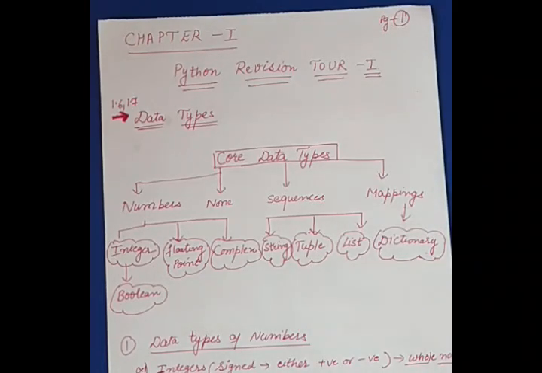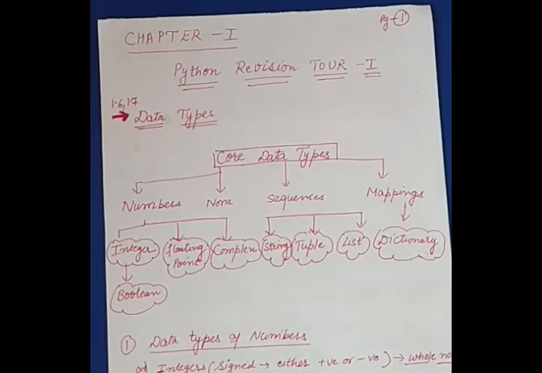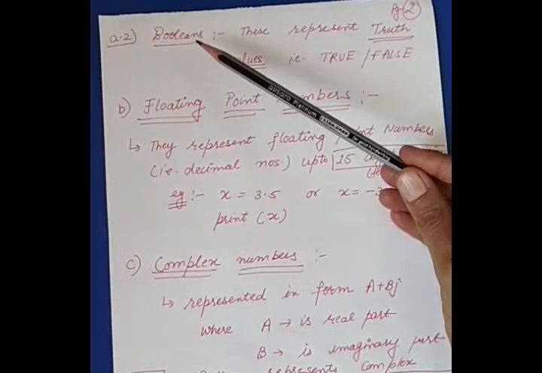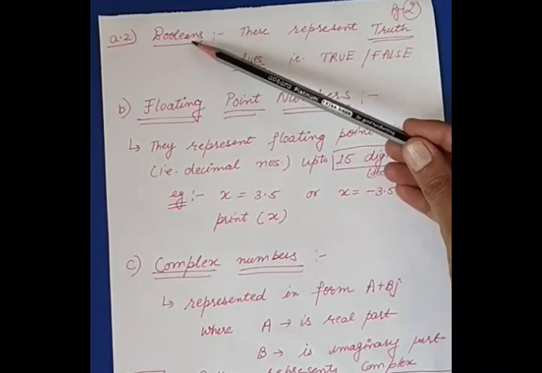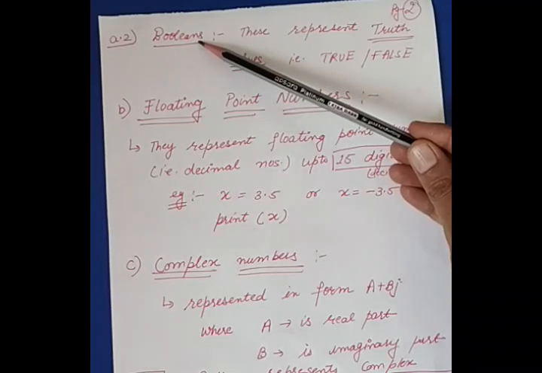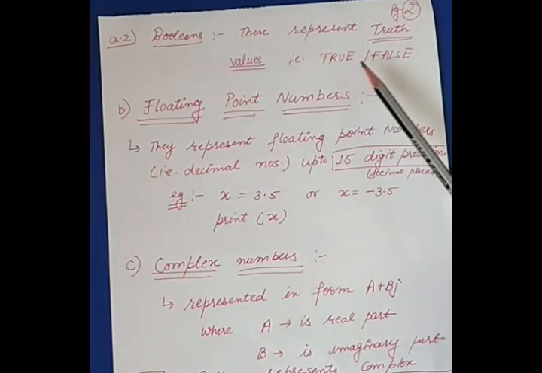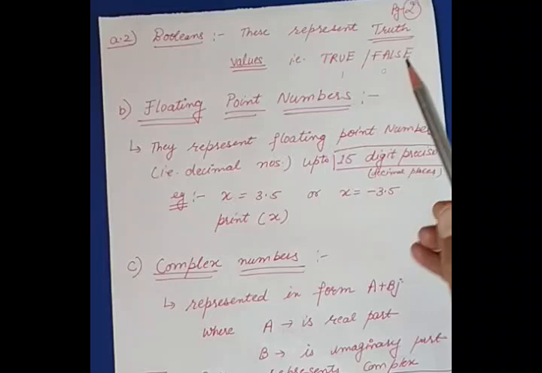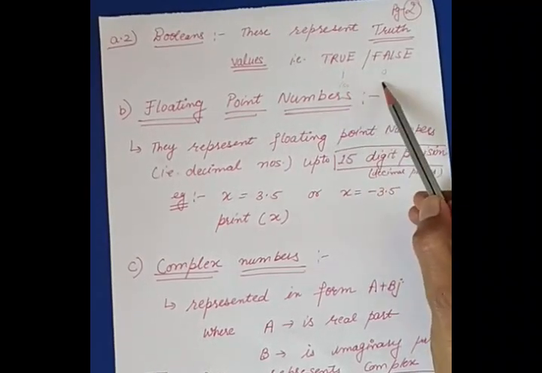So if we print the value of x, it will give me 3 if the assignment statement x equals 3 is used. If the assignment statement x equals minus 3 is used, then print x will print minus 3 as output. Fine. Now, the category within the integer data type is Booleans, which always give the answer in terms of true or false, or we can say in terms of 1 or 0, or in terms of yes or no.